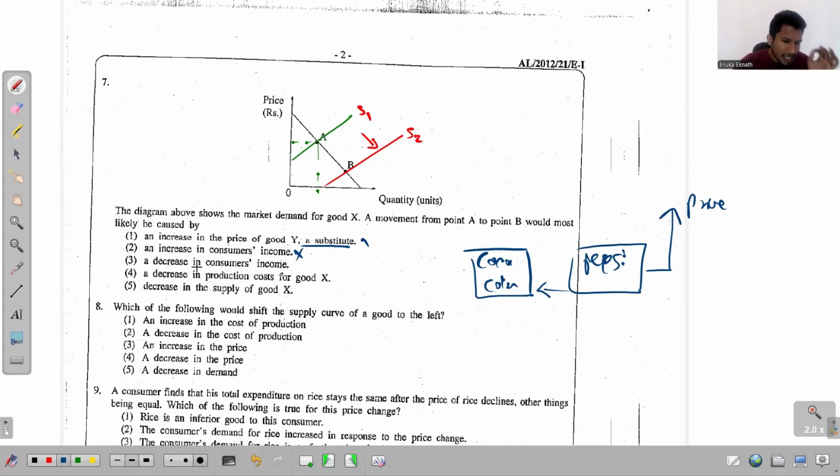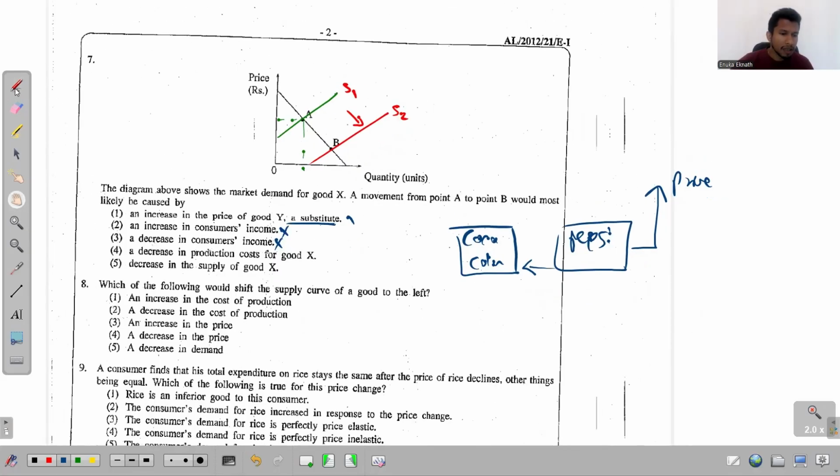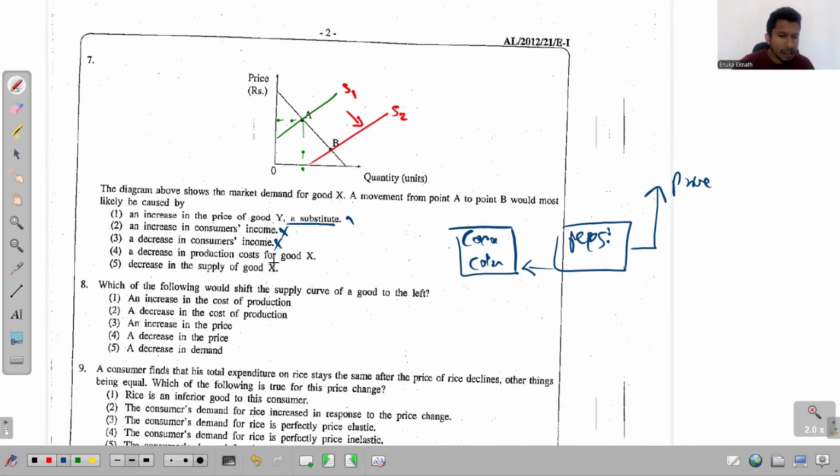The third one, a decrease in consumers' income. That's simply the opposite of the previous one. So if the consumer's income decreases, then the whole demand curve gets shifted to the left side, not that this point moves from A to B. So that is also not appropriate. The fourth one, a decrease in production cost for good X. What is it again?